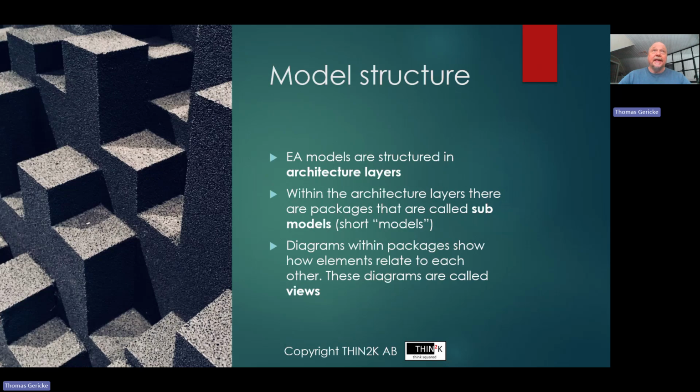In an EAS model, we have different architecture layers. They all have different colors. I will show you soon the different colors. Underneath each of these architecture layers, we have sub-models or sometimes only shortened models. Within each model or sub-model, we find diagrams, and these are called views in the EAS framework.